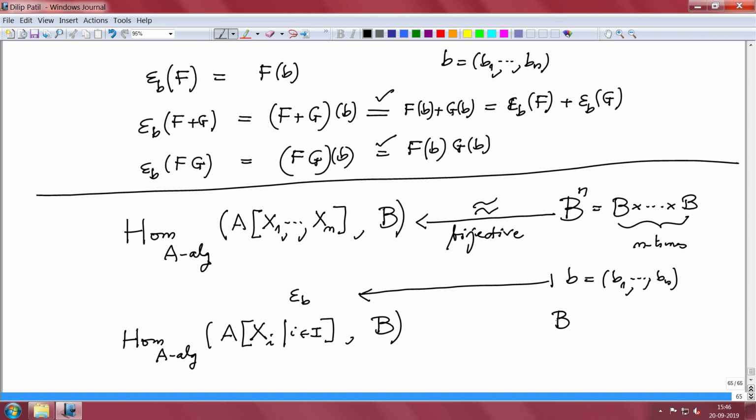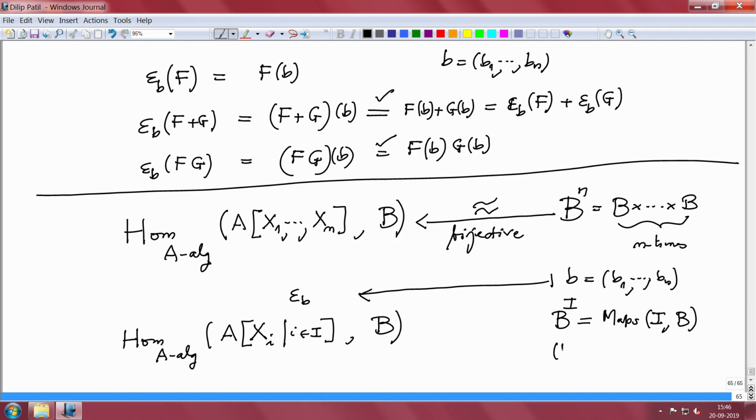B to the power I. Think of B to the power I as maps from I to B. Each map will give you a tuple and each tuple will give you a map.